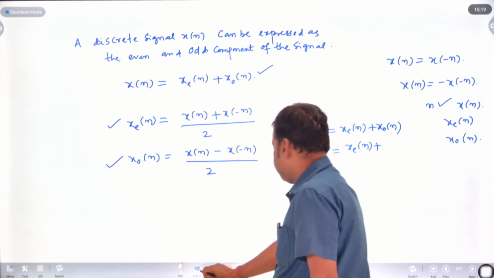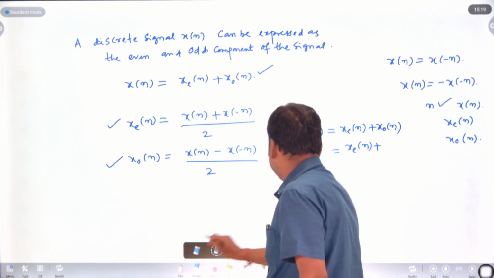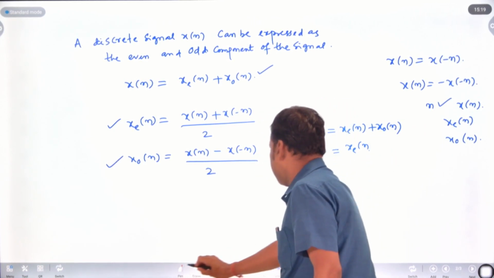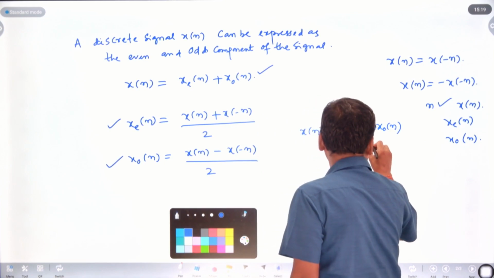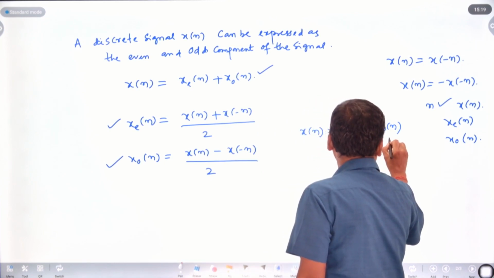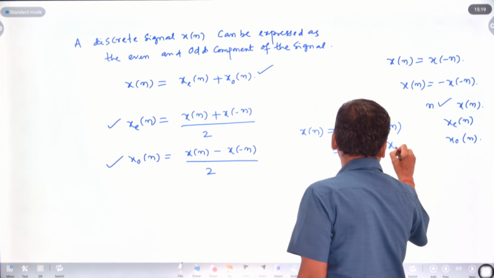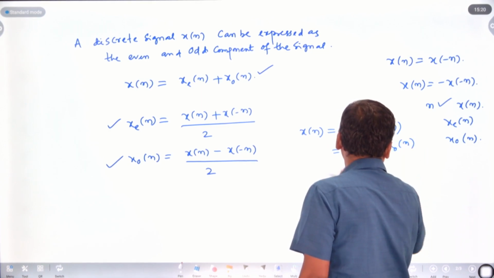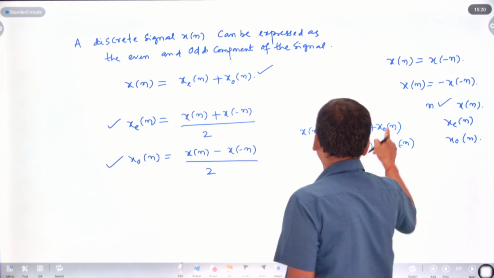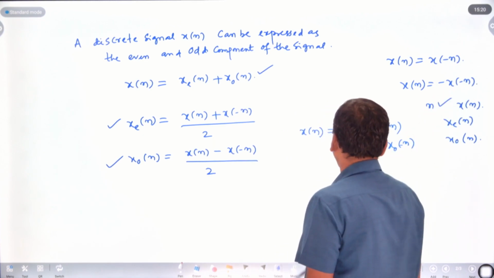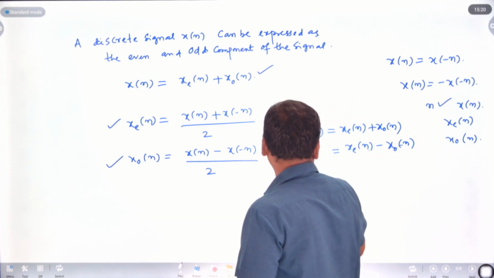X o of n is nothing but x of n minus x of minus n, and x of n equal to minus x of minus n is an odd signal. So this is x of n.